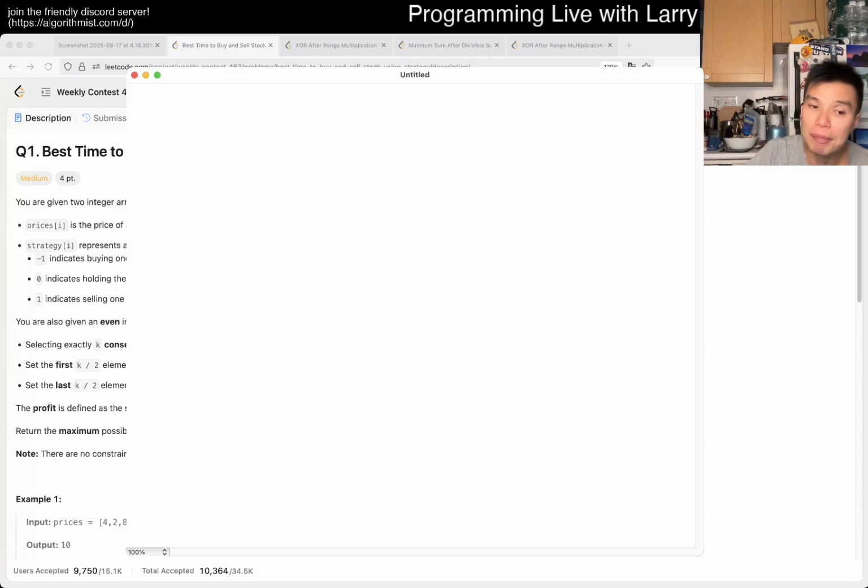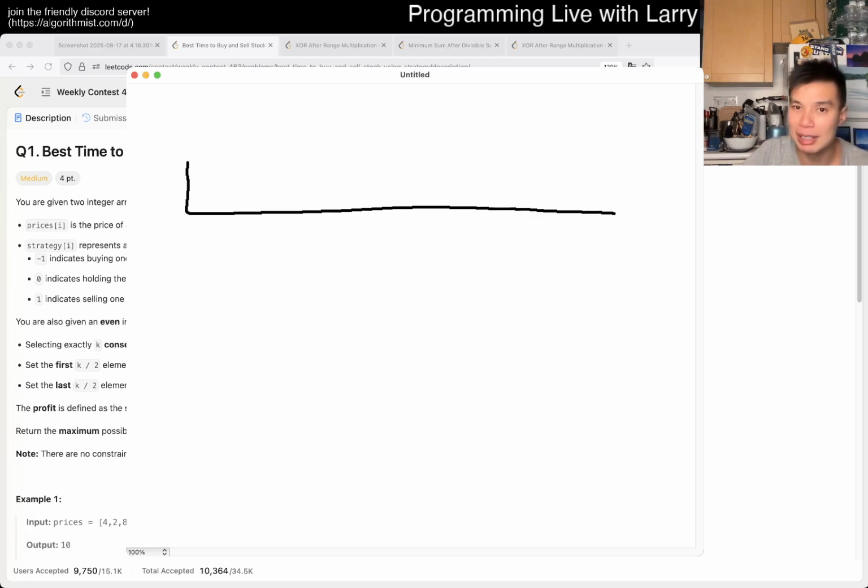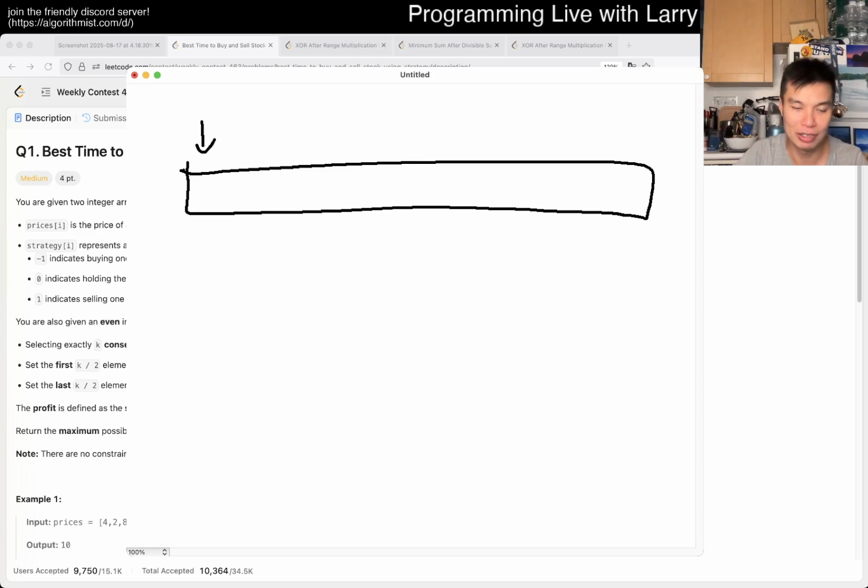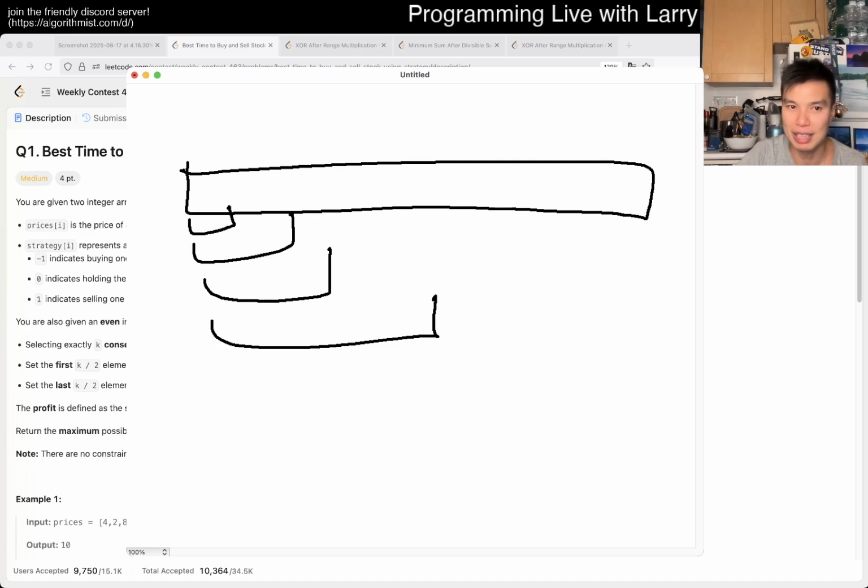But the key thing about prefix sum is that in any general prefix sum, you have a sum that basically measures some length, the sum that corresponds to the sum of these arrays.